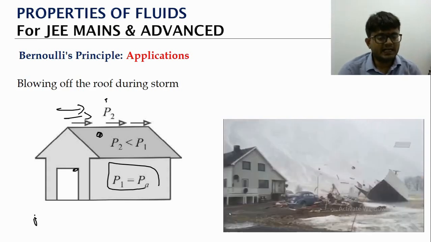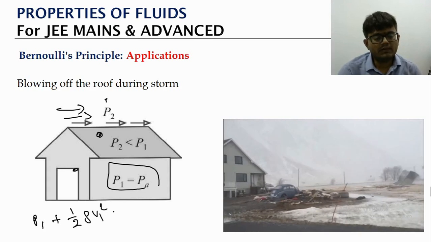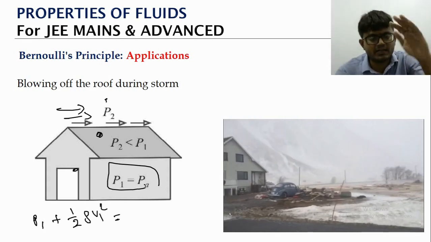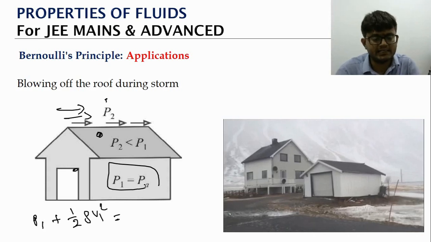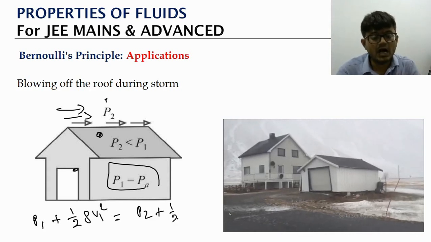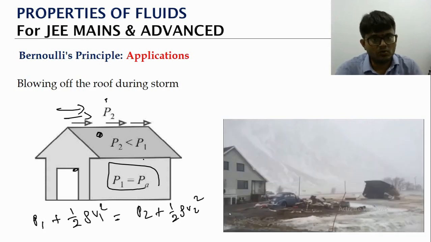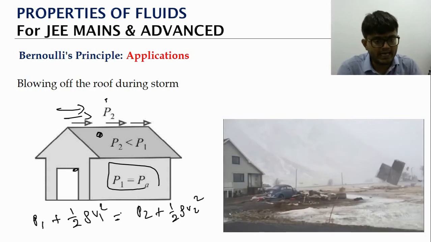The inside P1 plus half rho V1 square, because the height difference is not there, the rho g h term will get cancelled, is equal to P2, this is the outside, P2 plus half rho V2 square. Inside, there is almost no movement of the air, so this is like 0.